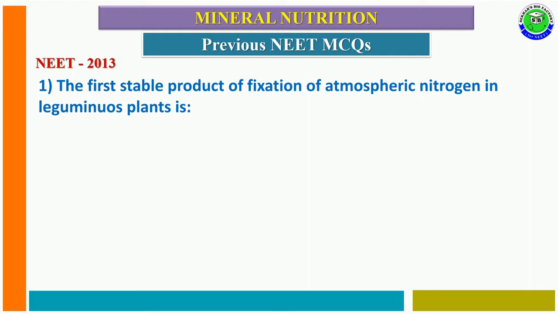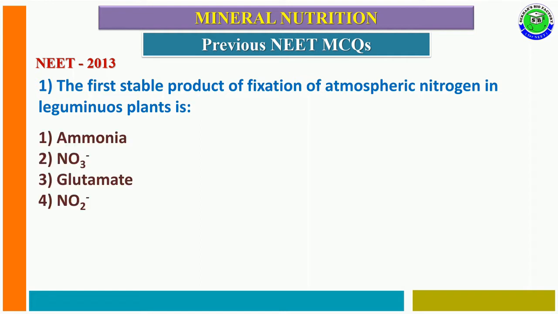The first stable product of fixation of atmospheric nitrogen in leguminous plants is. The options are: first option ammonia, second option NO3 minus, third option glutamate, and fourth option NO2 minus. The correct answer is first option, because the end product of nitrogen fixation is ammonia, and this ammonia can convert into ammonium ionic form. Then these ammonium ions are taken up by the plant body.